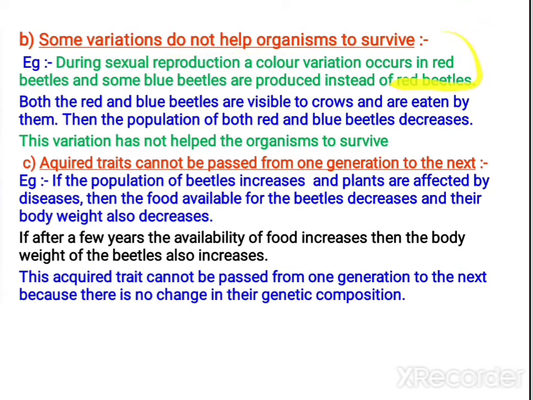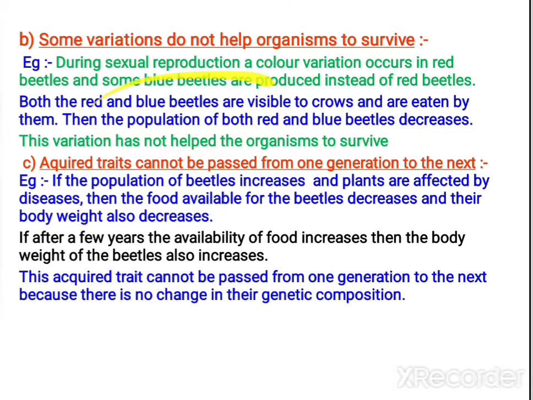So they were blue beetles and red beetles. When these red and blue beetles are not camouflaging with the environment, both of them are visible to crows and other predators, and they are eaten by them. Then slowly the population of both red and blue beetles decreases.